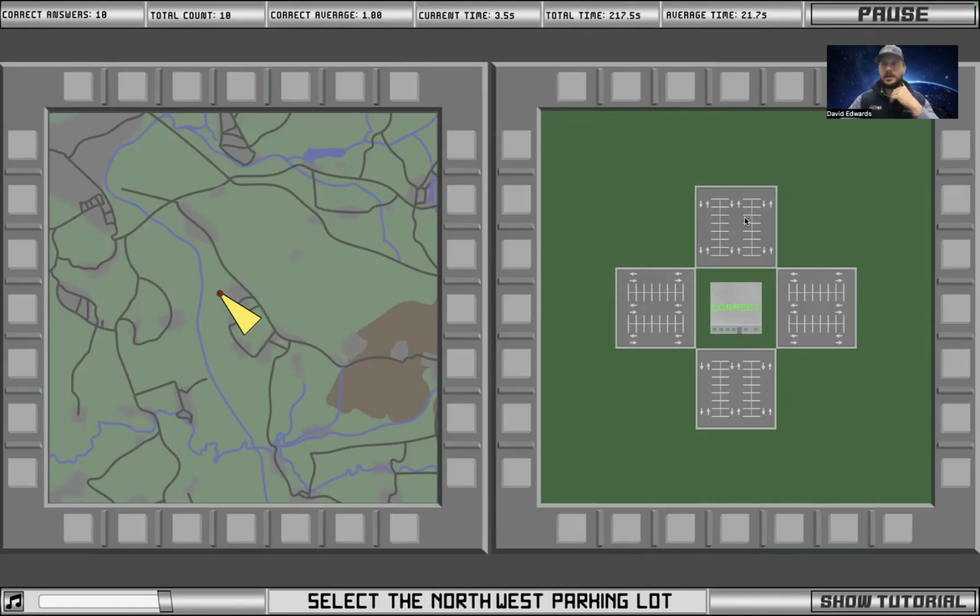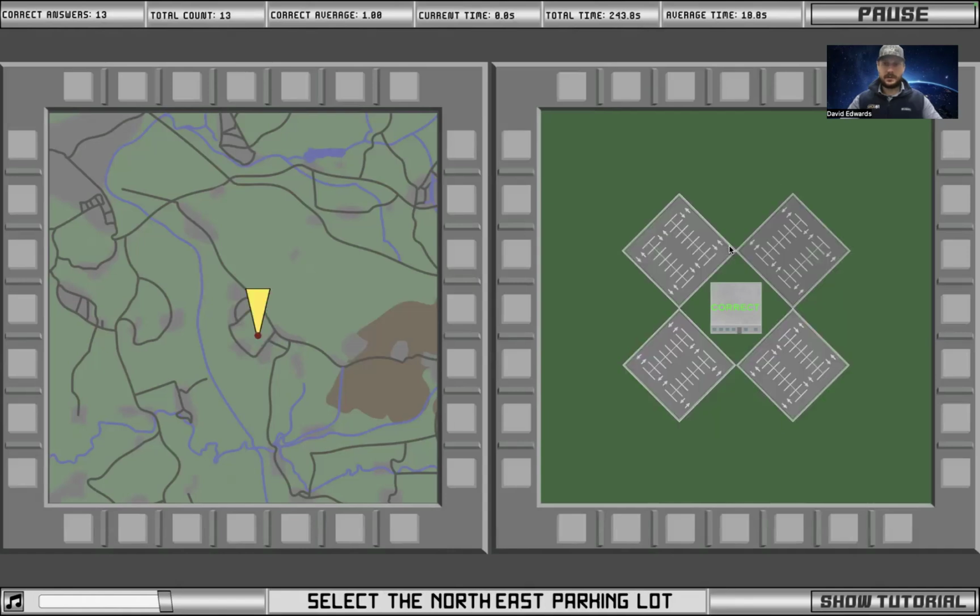I'm already going northwest. So this is just the basis of it. Look, wherever this is facing is where this is, and I'm already on it. So bam. All right, select the east parking lot. I'm going west. It's going to be the opposite. Select the north parking lot. This is the picture perfect, most ideal one. You might get this one in 20 times or one in 50 times. I don't know, but